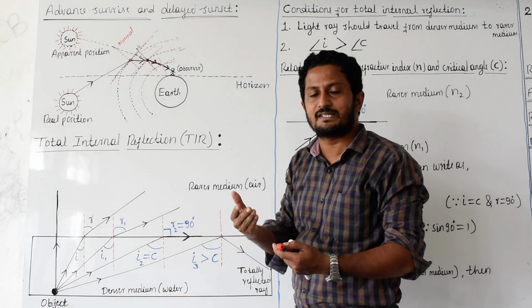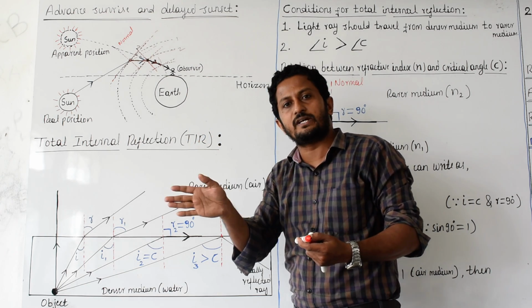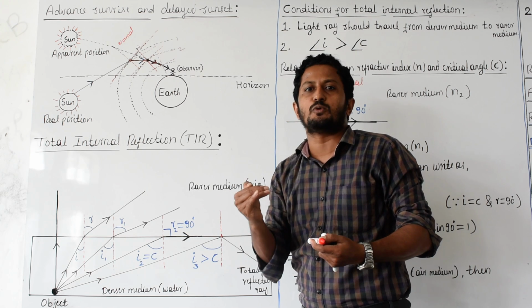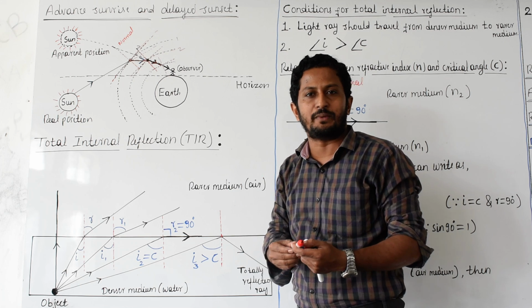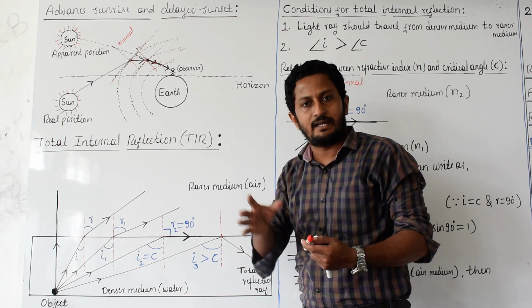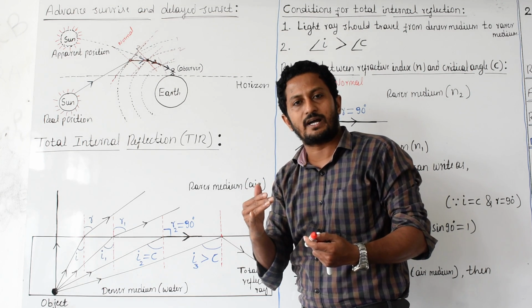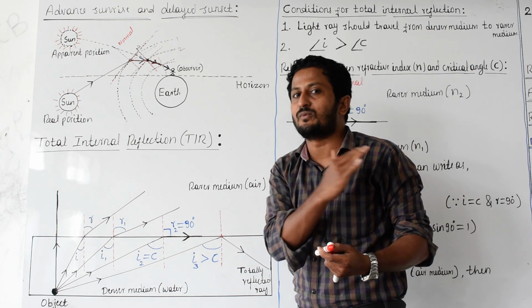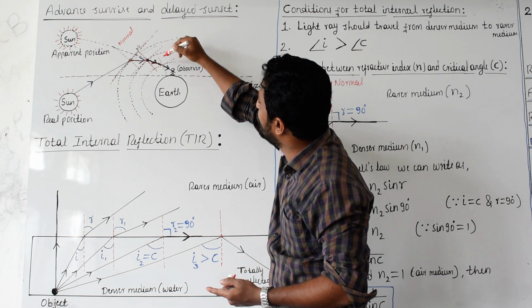Those light rays pass through the Earth's atmosphere, and at every layer they suffer refraction, moving from rarer to denser layers. That's why at every refraction it keeps bending inward. And finally, one more is there.